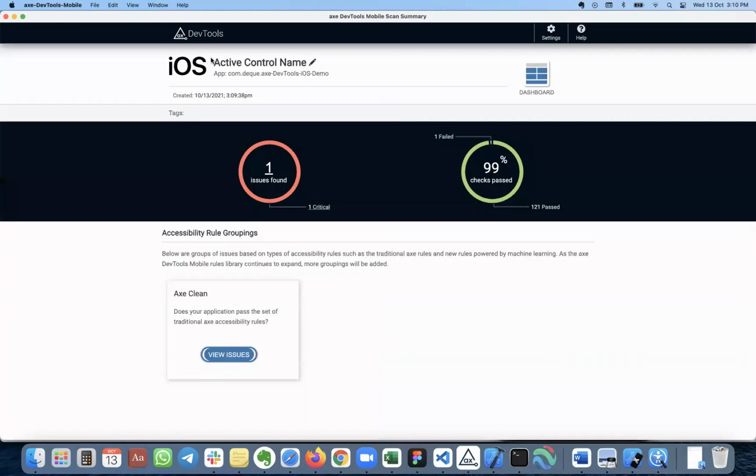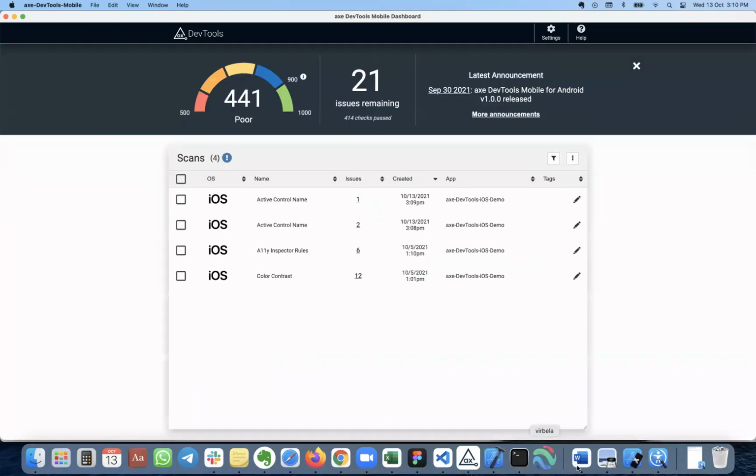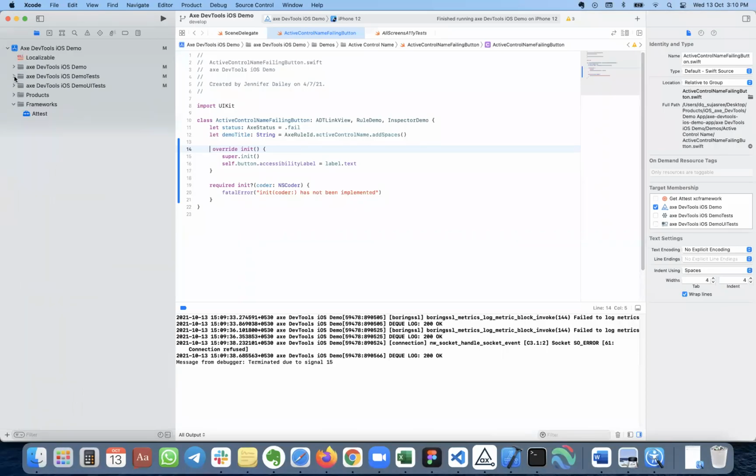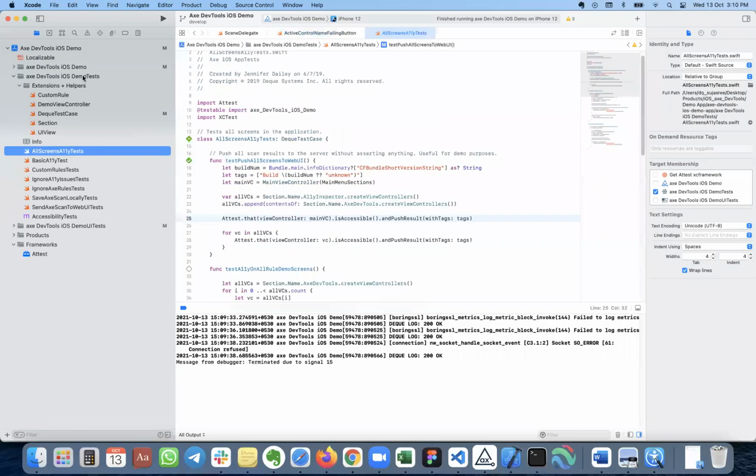And let's take the second use case, wherein you want to test a number of screens as part of automation, and also it can be a workflow. The same approach holds true for the DevOps use case, if you want to test a particular workflow. So I'm going to a particular demo application. Here we wrote a function wherein we are collecting all the view controllers, the views that we wanted to check.